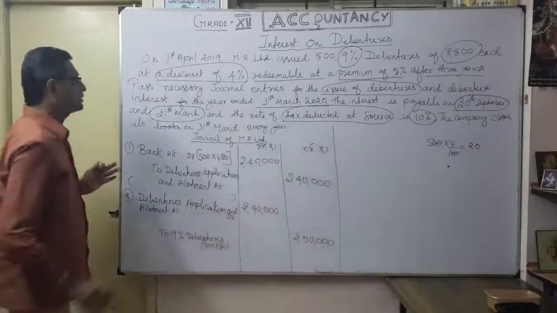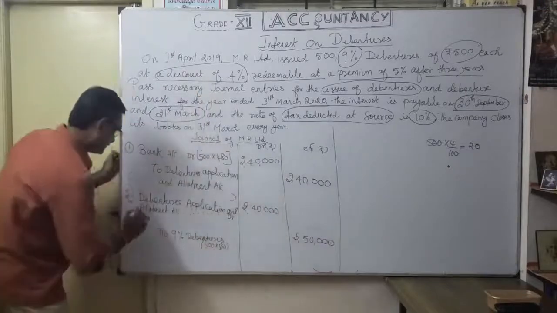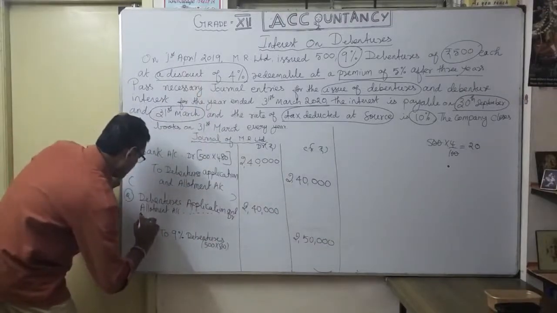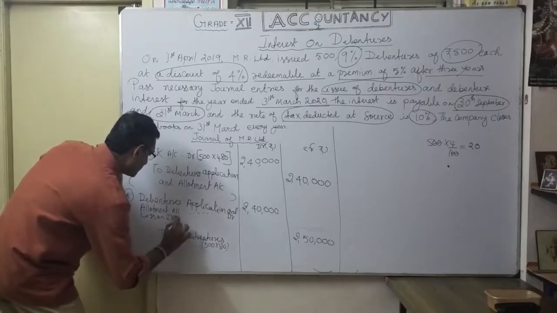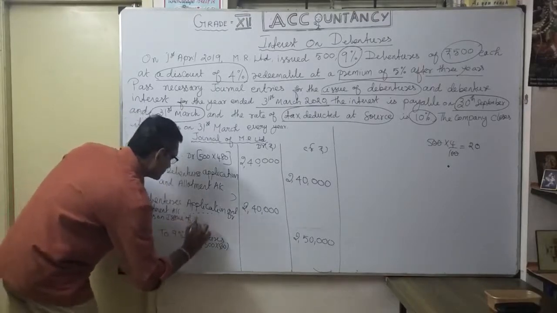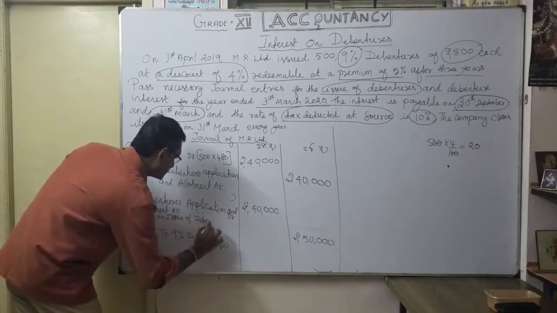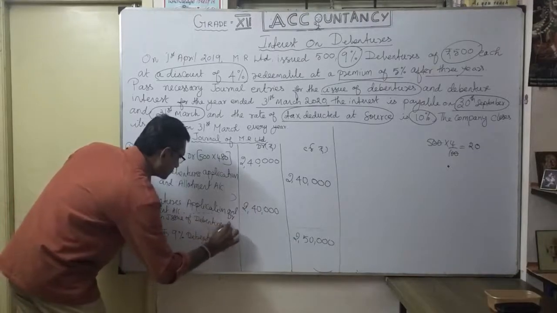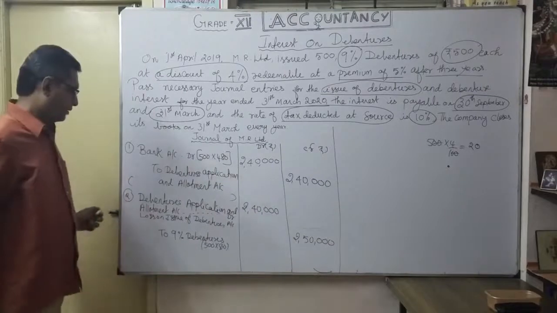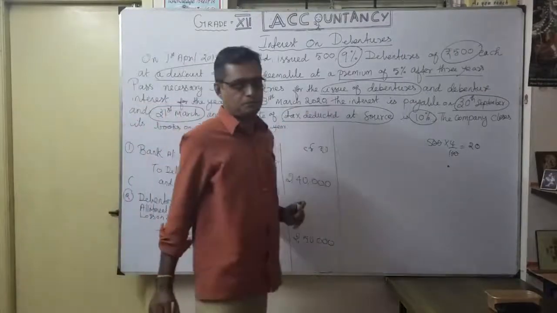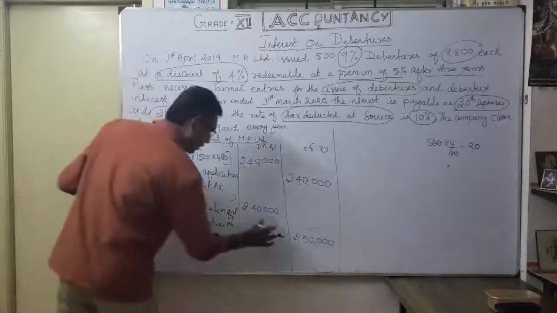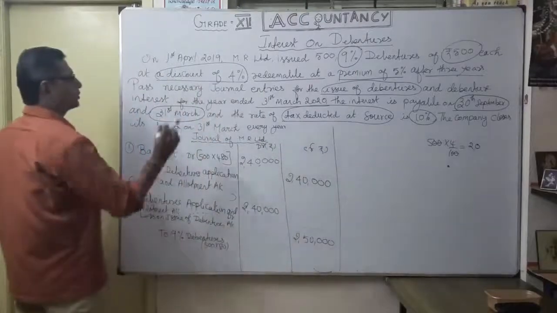So they are issued at discount, so I can write it here: discount or loss on issue of debentures account. We are going to redeem at premium. So how much am I losing? 20 rupees lost.